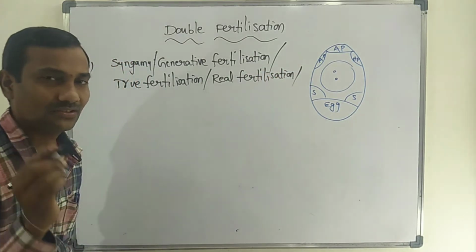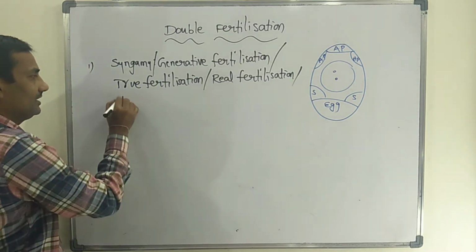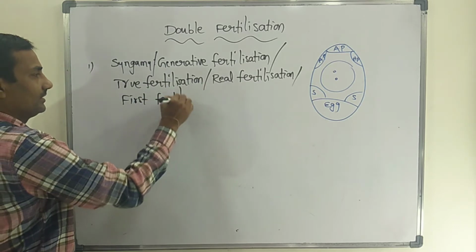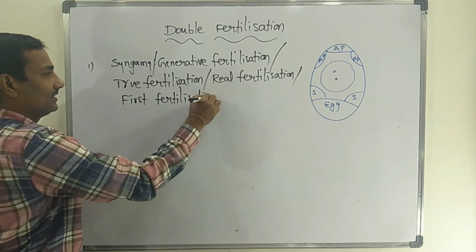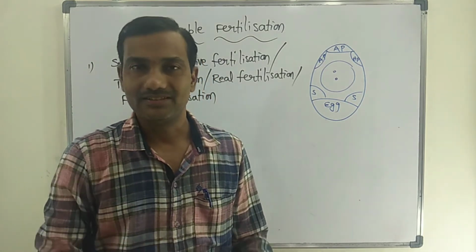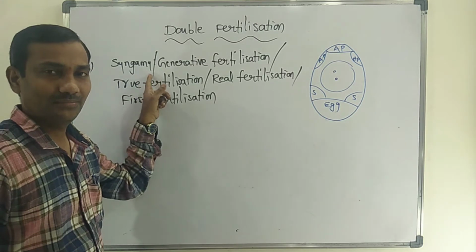It is the first fertilization process, so it is also called first fertilization. Like this, there are different technical terms used by scientists. So the first major process is syngamy.